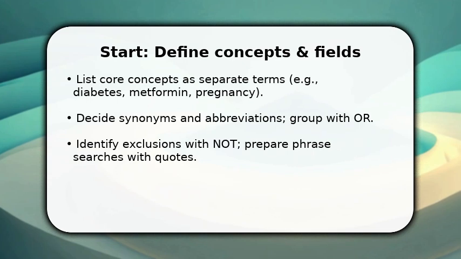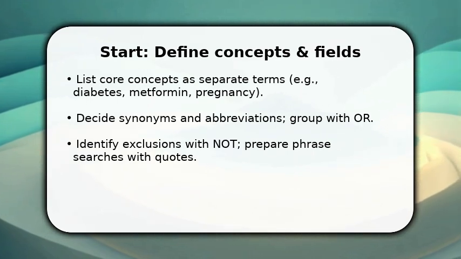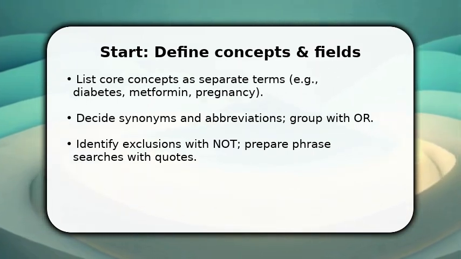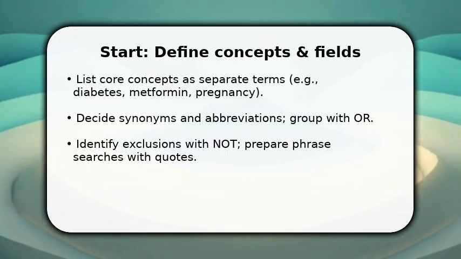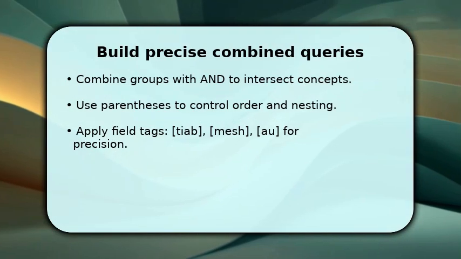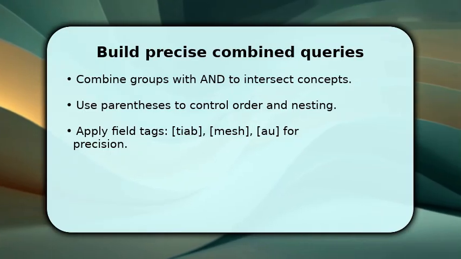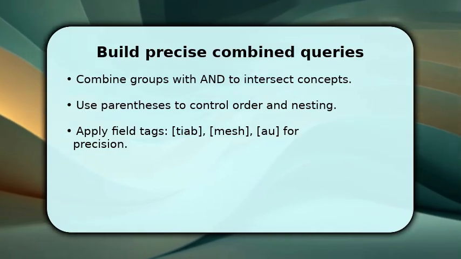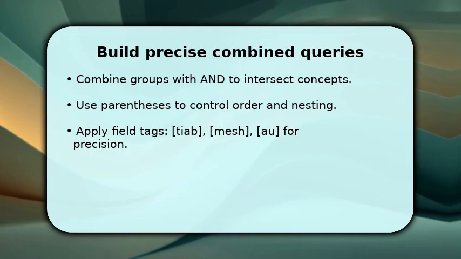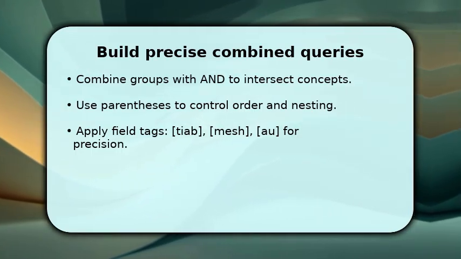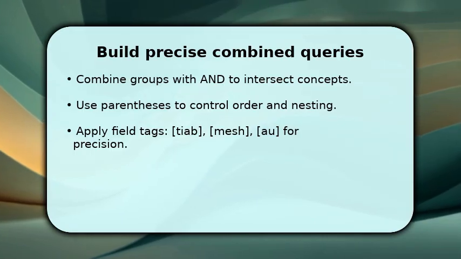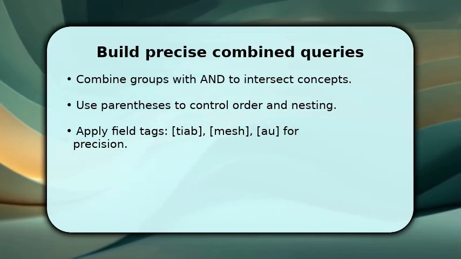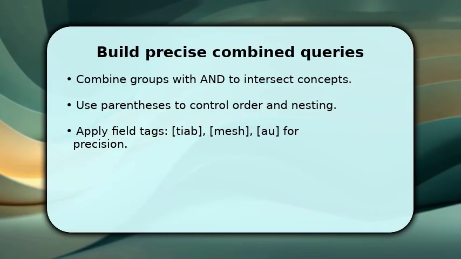Once done, keep a short list of field tags like TIAB or MeSH so you can target titles, abstracts, or MeSH as needed. Now construct combined queries by nesting your OR groups inside parentheses and linking different concepts with AND. For example, diabetes OR hyperglycemia AND metformin OR biguanide AND pregnancy. Parentheses force the order so OR groups stay intact.